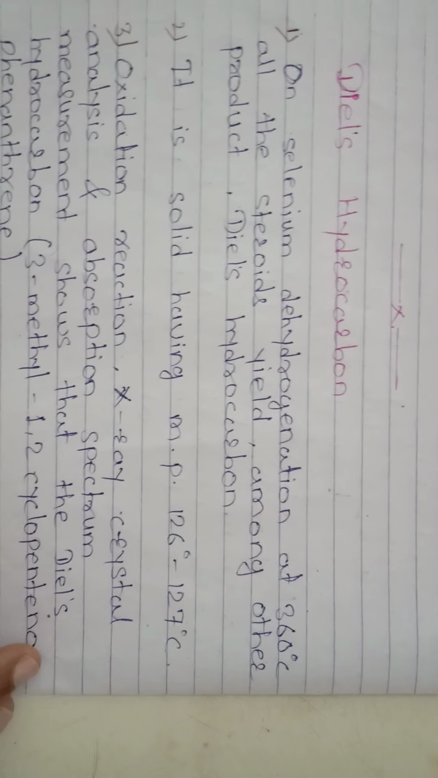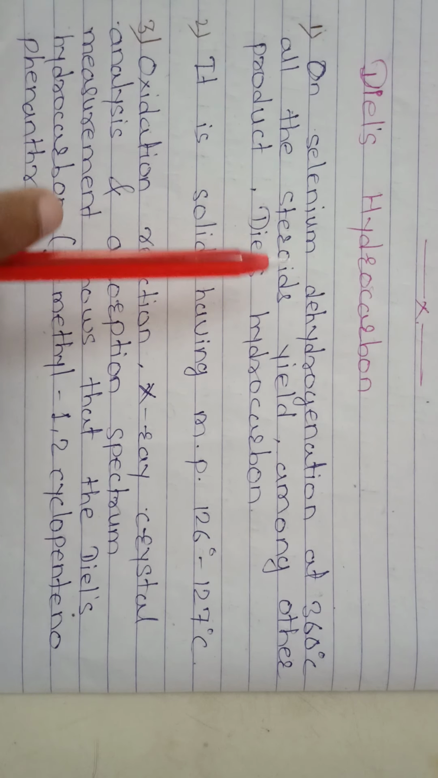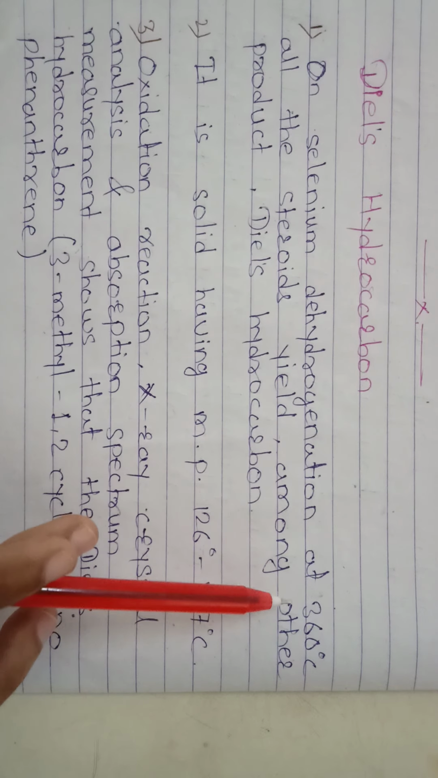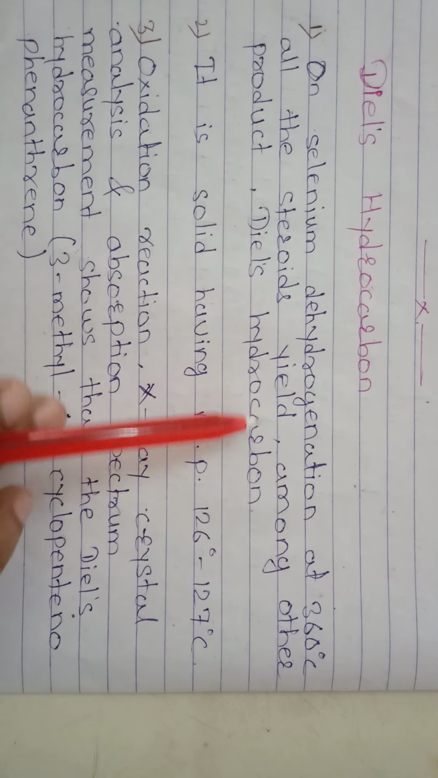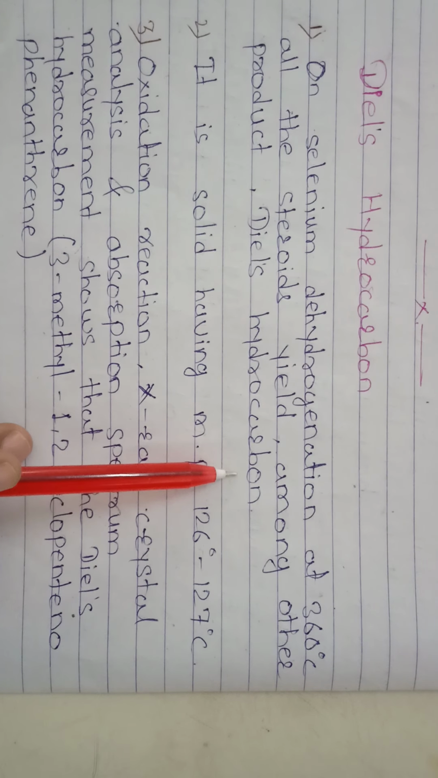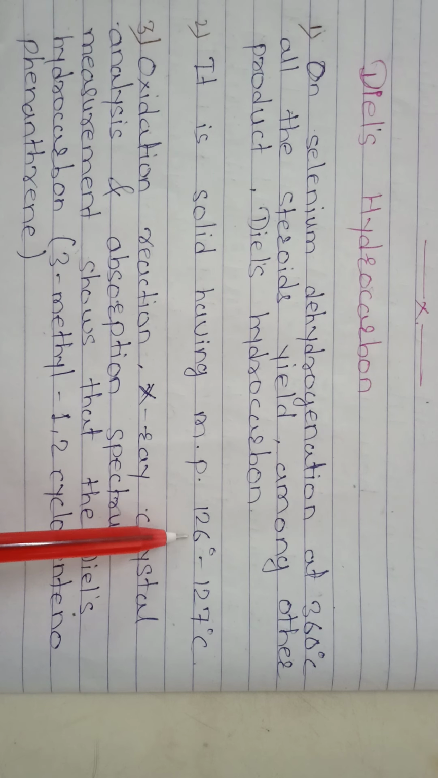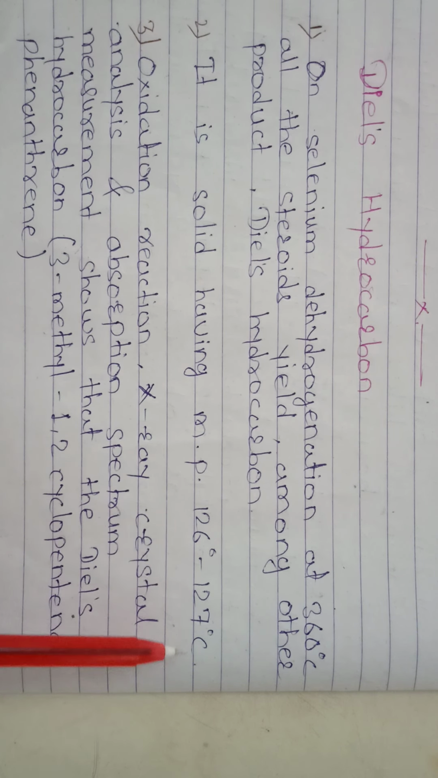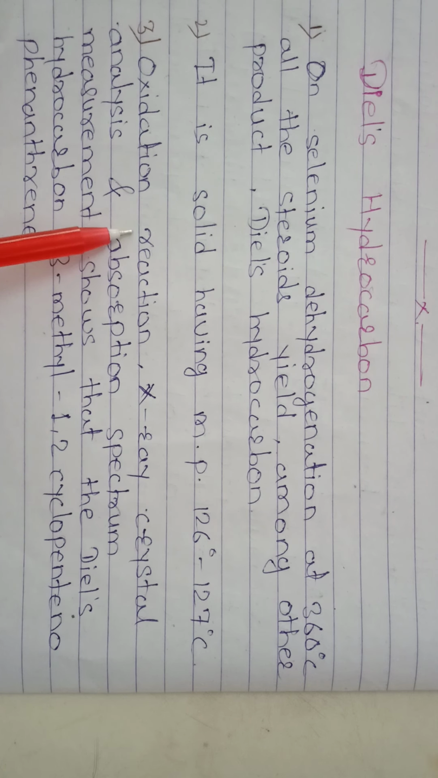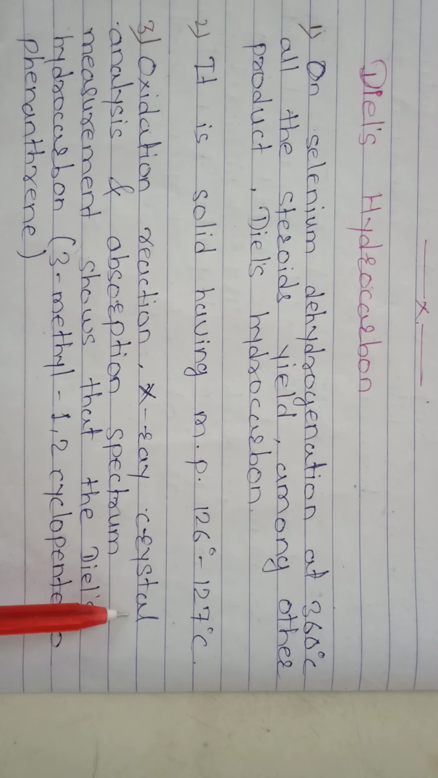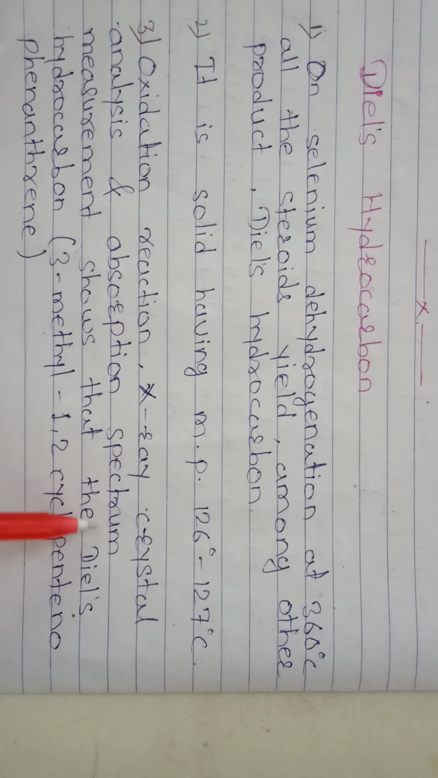The next point is the Diels hydrocarbon. On selenium dehydrogenation at 360 degrees, all steroids yield among other products Diels hydrocarbon. Second, it is a solid having a melting point of 126 to 127 degrees Celsius. Then third point, oxidation reactions, X-ray crystal analysis and absorption spectrum measurements show that the Diels hydrocarbon is 3-methyl-1,2-cyclopentanophenanthrene.